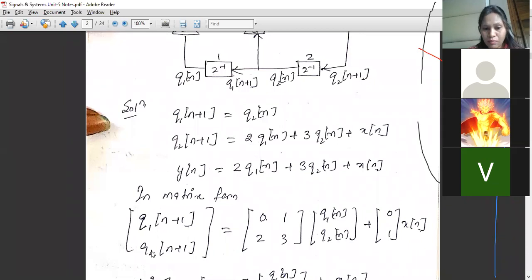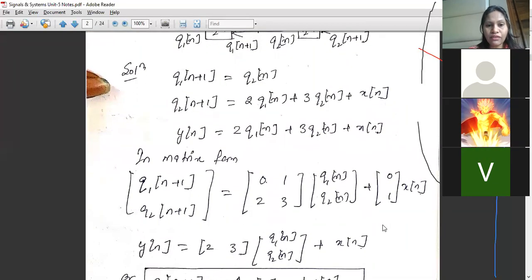Similarly, Q2[n+1] is also defined. Q2[n+1] is 2 Q1[n] plus 3 Q2[n] plus X[n], since we have the X[n] term in Q2[n+1]. This is just the way that we write it in matrix form. I guess many of you might already know this.